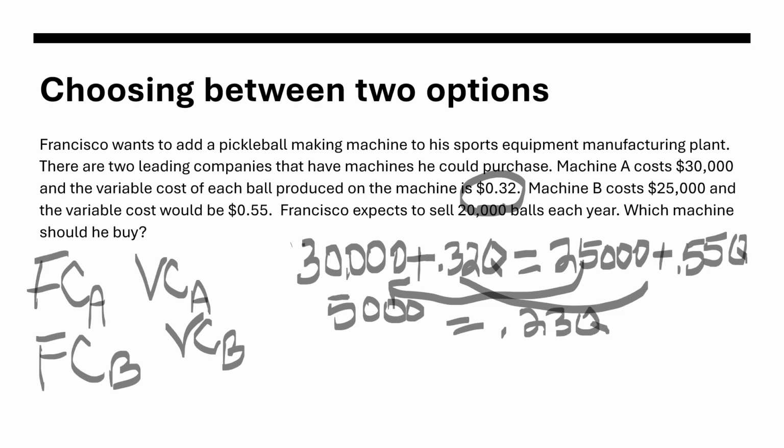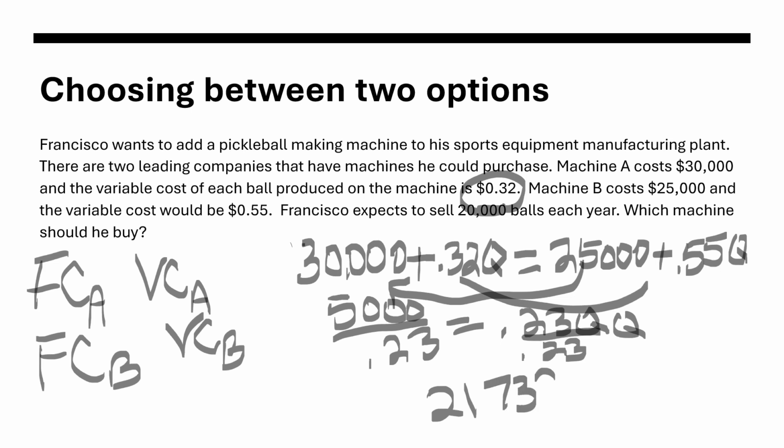And if you stay with your algebra, we divide both sides by the 23 cents, just basic algebra. And we find that the Q is equal to, put this in the calculator, 21,739.